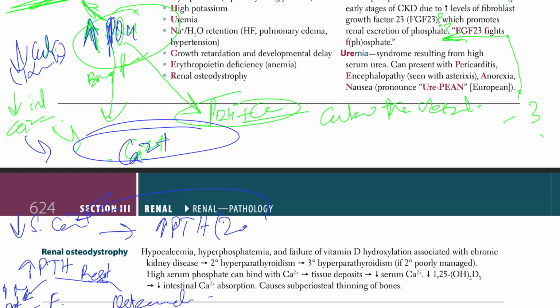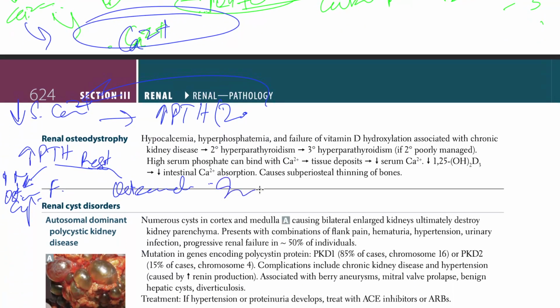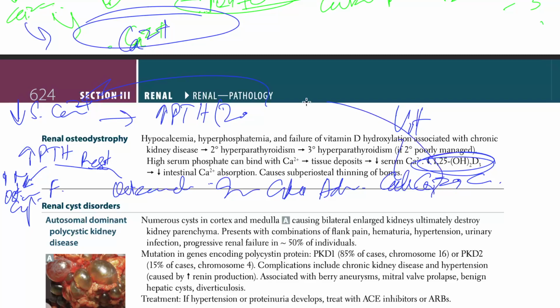So in CKD patients, you administer calcitriol, which is the active vitamin D, and calcium supplementation, and that would often return the PTH levels to normal.